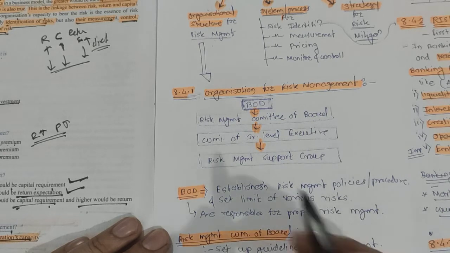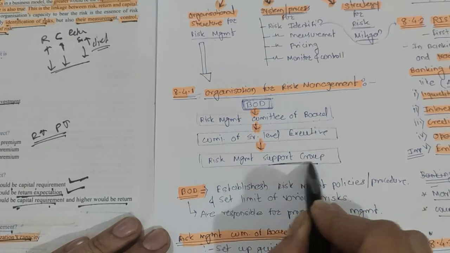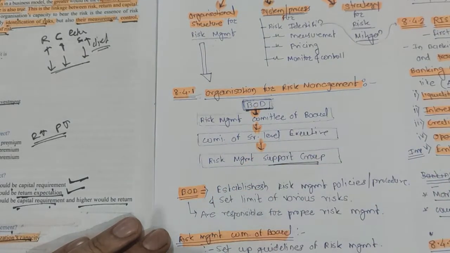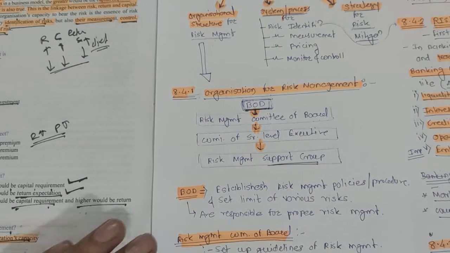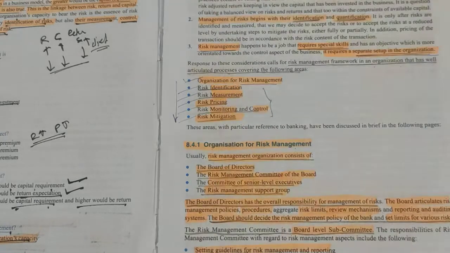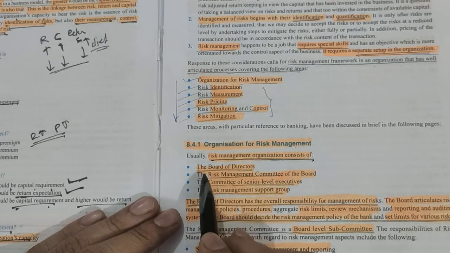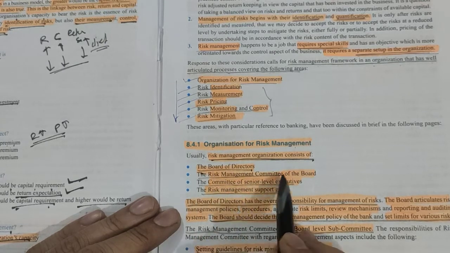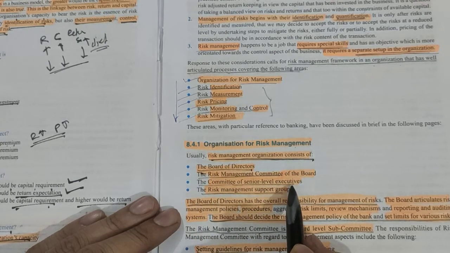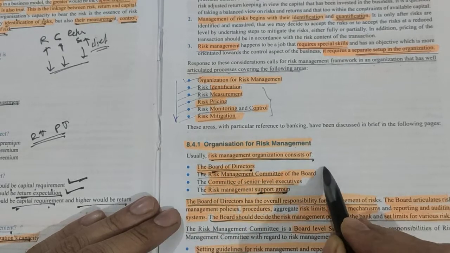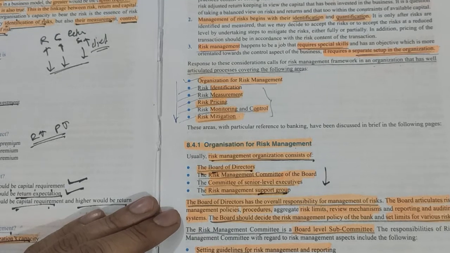At the bottom we have the support group and at the top the board of directors, so I have put them in descending order. You can see in your book that they have given the risk management organization as consisting of the board of directors, risk management committee, committee of senior level executives and a risk management support group at the bottom, with the BOD at the top, in descending order.